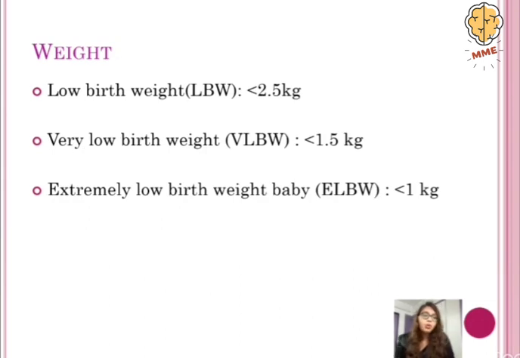So the weight of the baby. As we saw earlier, the weight has to be about 2.5 kg. So now when the weight of the baby is less than 2.5 kg, we are going to call them low birth weight babies. And when it is less than 1.5 kg, they are known as very low birth weight babies. And when it is less than 1 kg, it is known as extremely low birth weight babies.